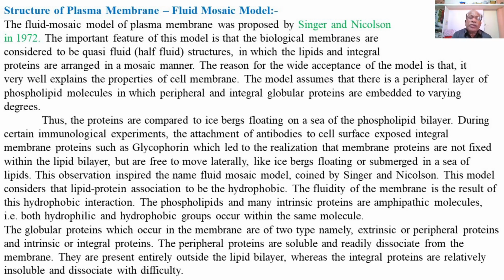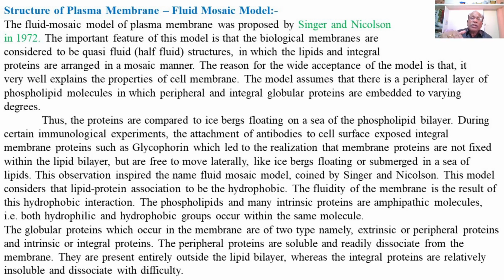The phospholipids and many intrinsic proteins are amphipathic molecules, that is, both hydrophilic and hydrophobic groups occur within the same molecule. The globular proteins which occur in the membrane are of two types, namely extrinsic or peripheral proteins and intrinsic or integral proteins.